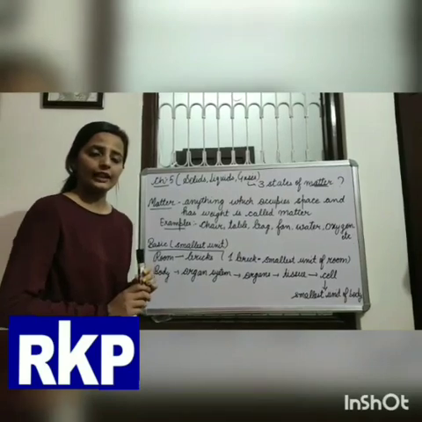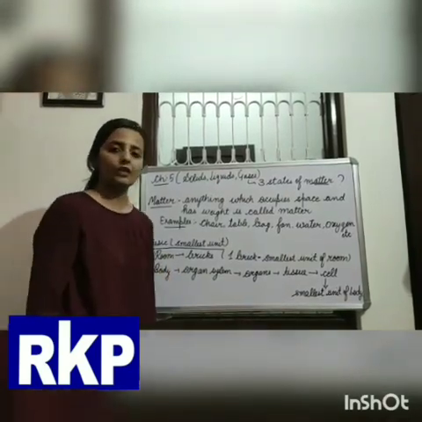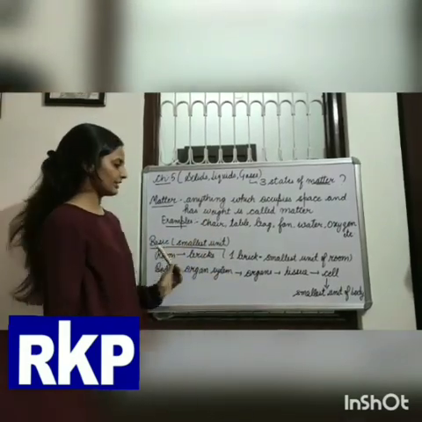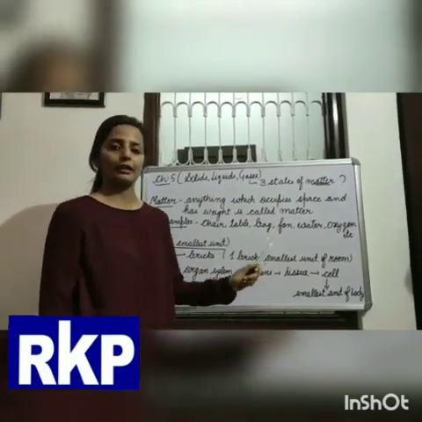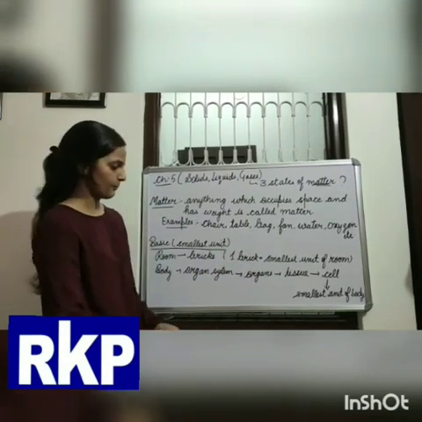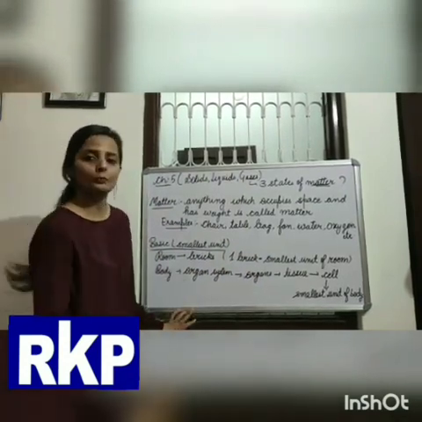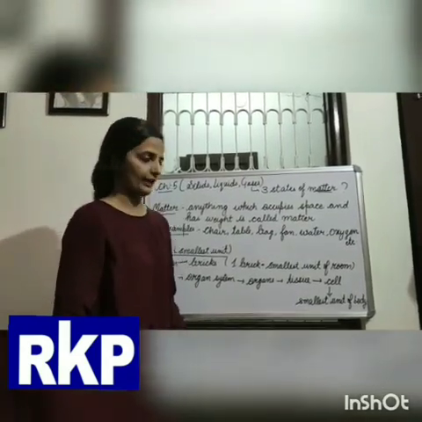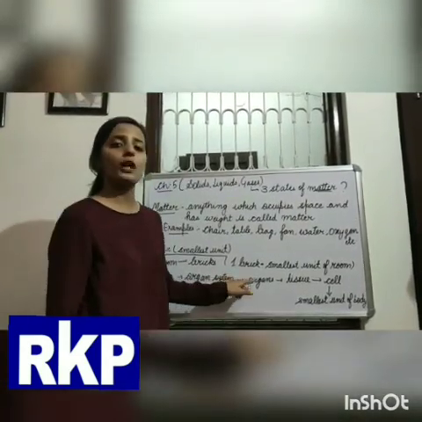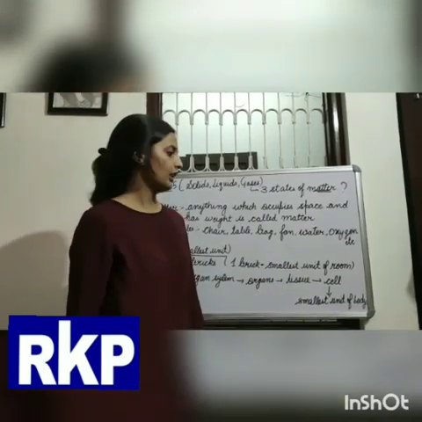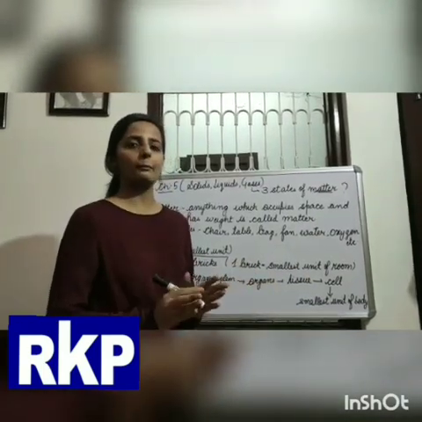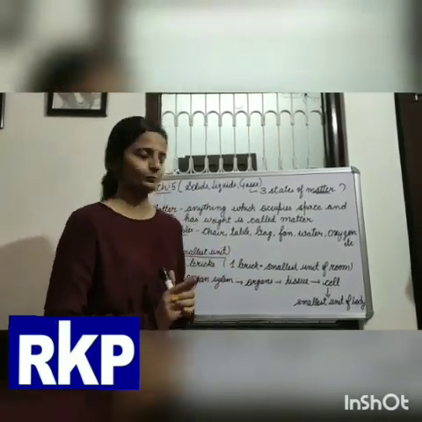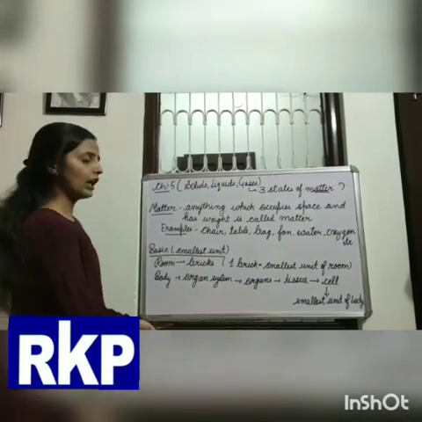Now, second topic is about the basic or smallest unit. So before going to understand the basic or smallest unit of matter, let's take a few examples. First example is of a room. A room is made up of many bricks. So we can say that one brick is the smallest unit of a room. Next example is our body.